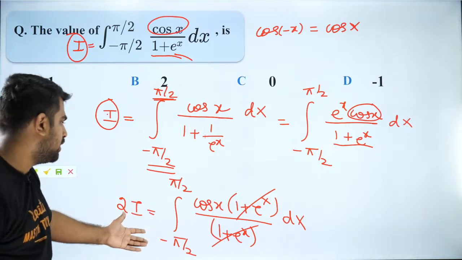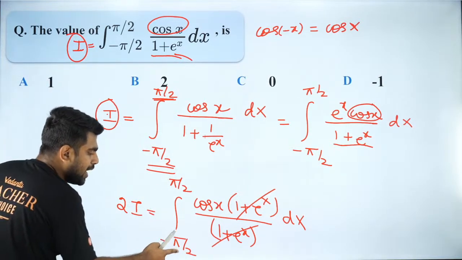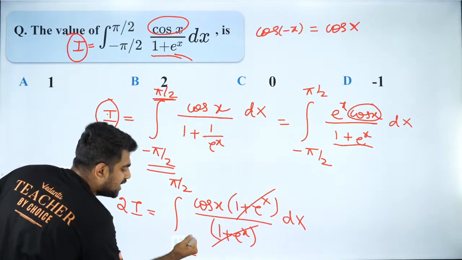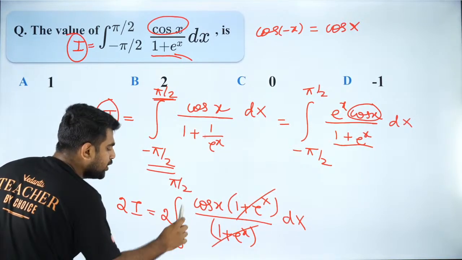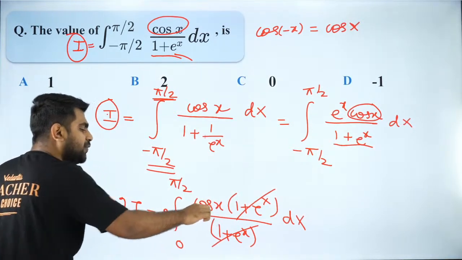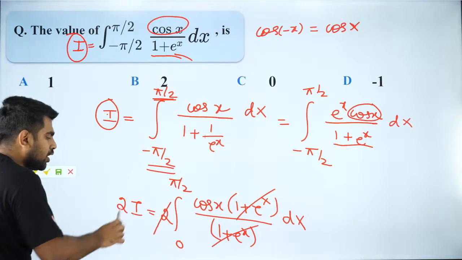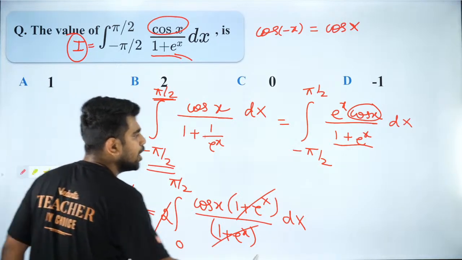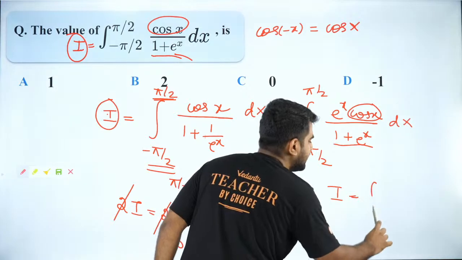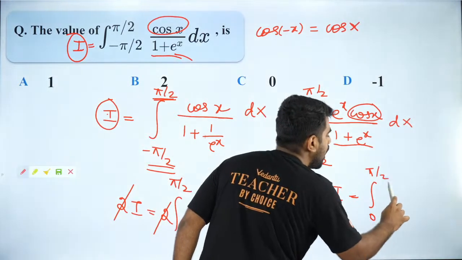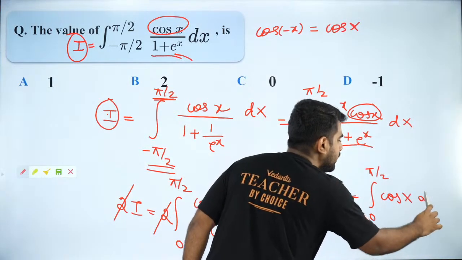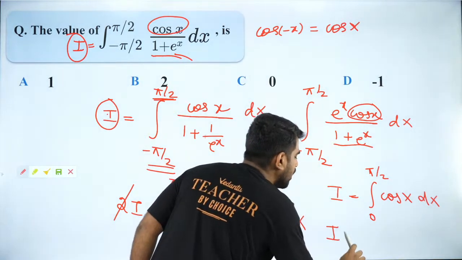Very simple question. Now I can write this as minus pi by 2 to pi by 2. I can write it as 0 to pi by 2 into 2 because cos x is an even function. So the answer is 2 and 2 will get cancelled. Your I is nothing but integral 0 to pi by 2 cos x dx. Look at how laddu it became. That is the power of King's rule.